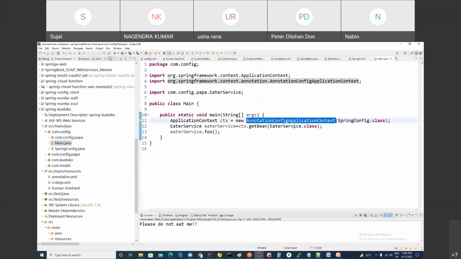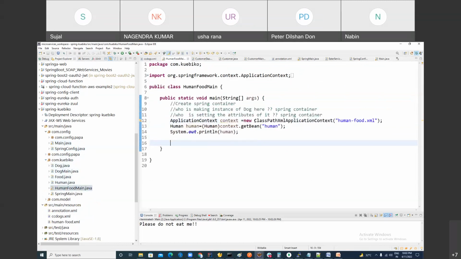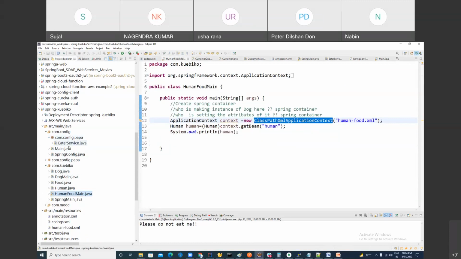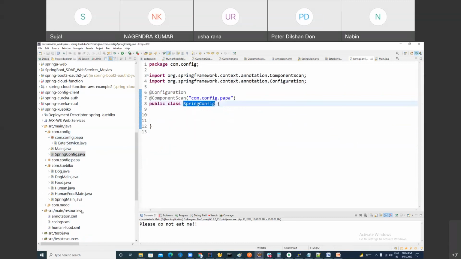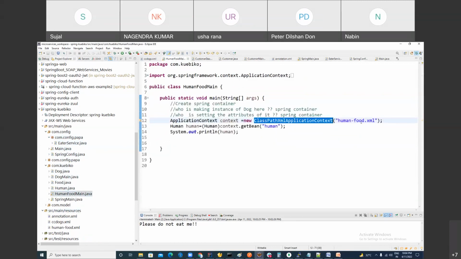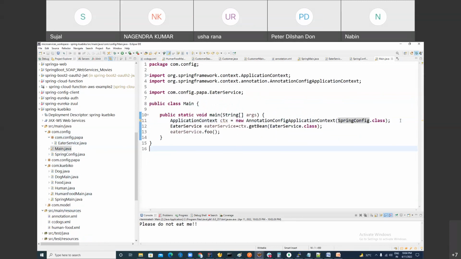So when you are creating a Spring container, I'm using another Spring container which supports Java-based configuration. In the earlier programs, I was using ClassPathXmlApplicationContext. But in Java-based, your Spring container is different. That's fine, I'm not supposed to remember it. And this is the name of my configuration file, right? Earlier in all my programs, I was giving the name of the XML file where all the Spring container instructions reside. Do you understand the purpose?